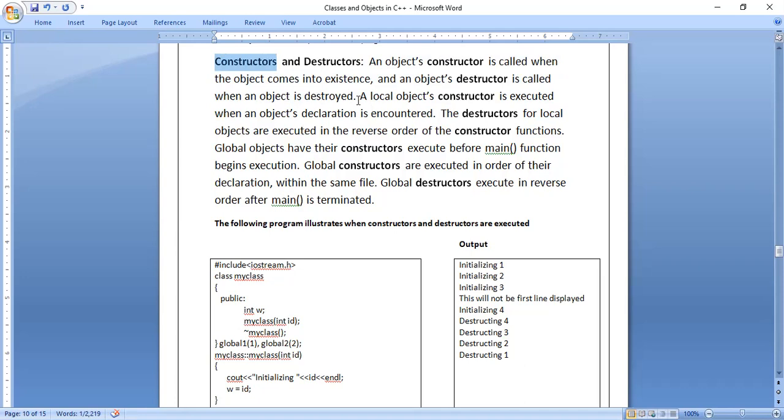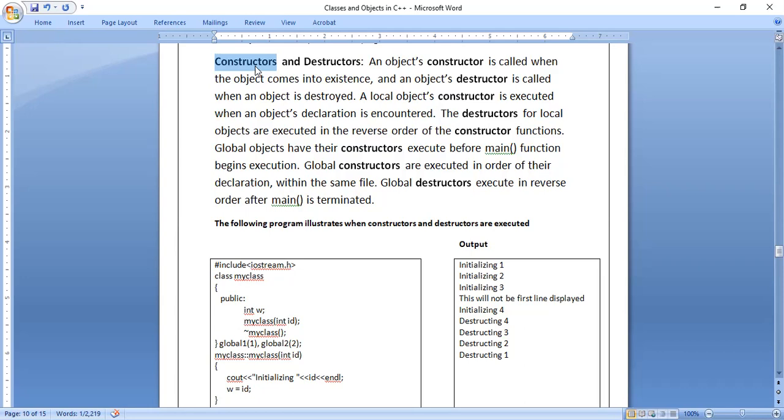The general meaning is to construct. In programming language, in C++, where we come across classes and objects, construct means to give the initial value to the data member. That is nothing but to initialize an object.